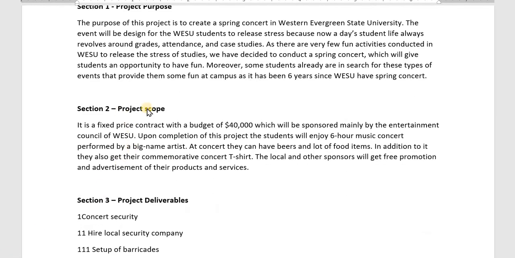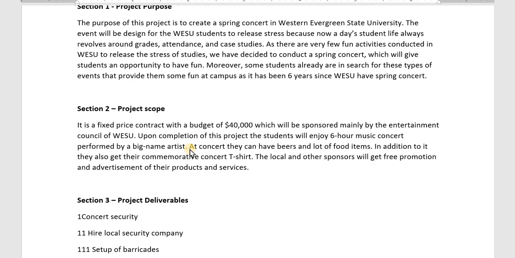So here is our first key element, that is project scope. As it is a fixed price contract which has a budget of 40k, it is mainly sponsored by the Entertainment Council of VSU. Upon the completion of this project, the students will enjoy a 6 hour music concert performed by a big name artist.